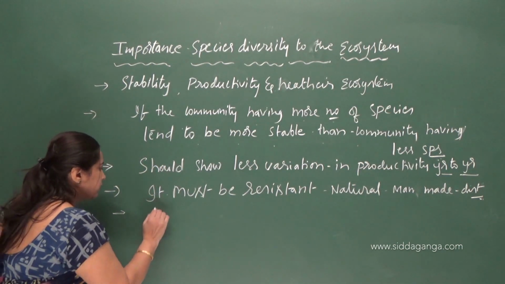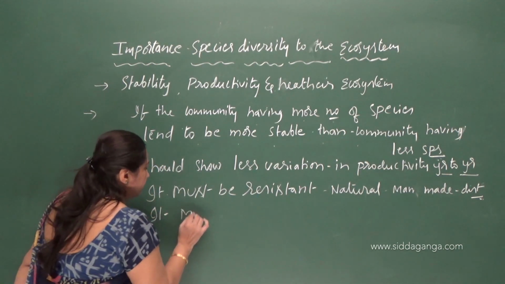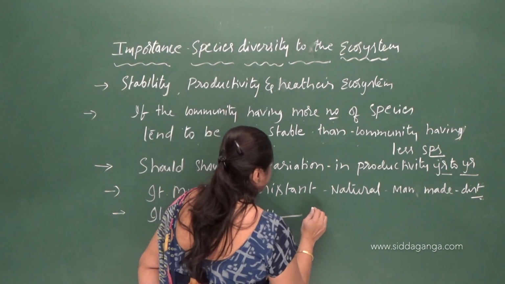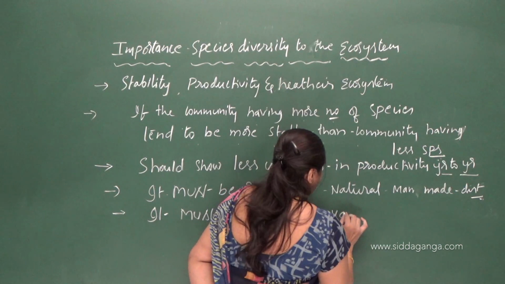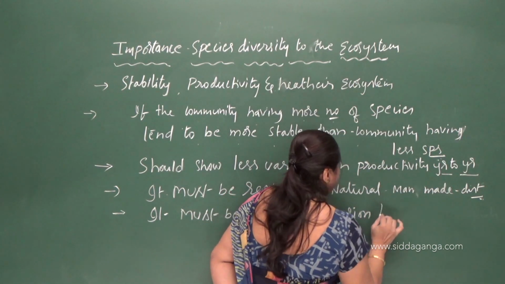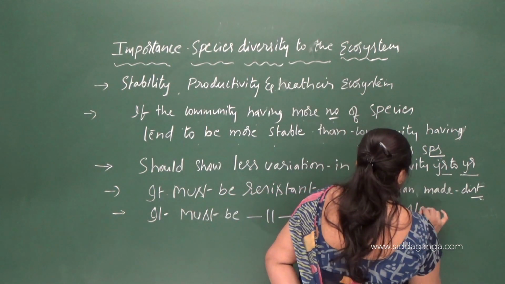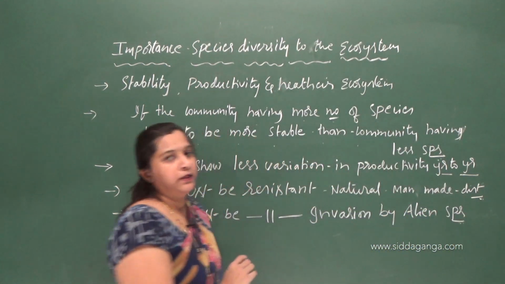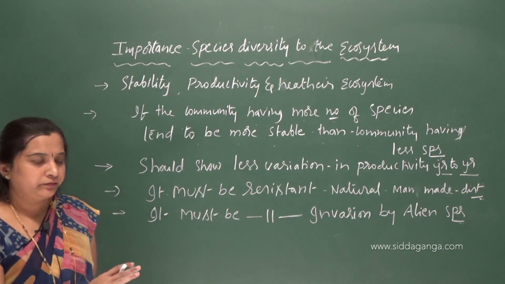And a stable community must be resistant to invasion by alien species. Here alien species means exotic species.